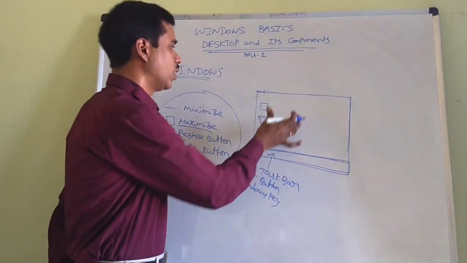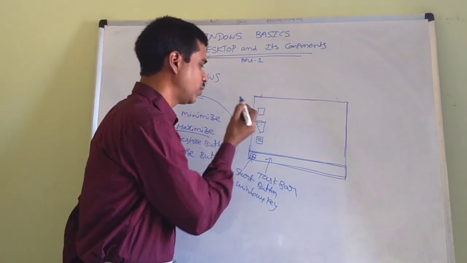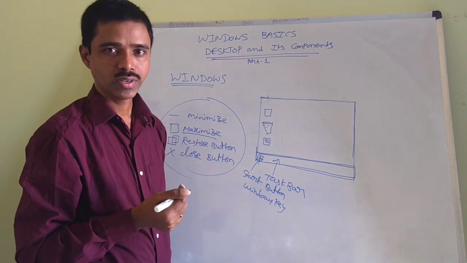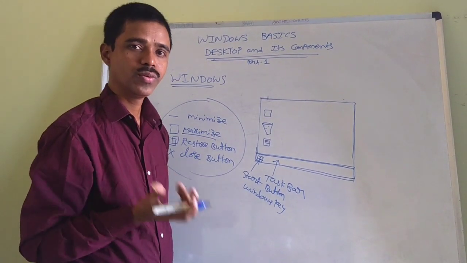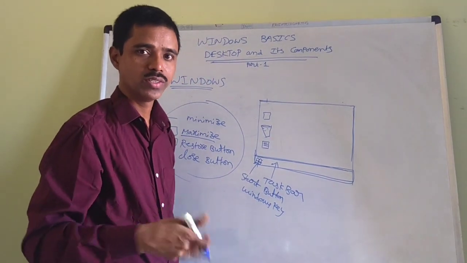On the desktop, on the left side, you are able to see some icons. By seeing the icon, for example the recycle bin, how it looks like a dustbin. If you delete any file in the computer, it will be stored in the recycle bin. Practically I will explain all these things.